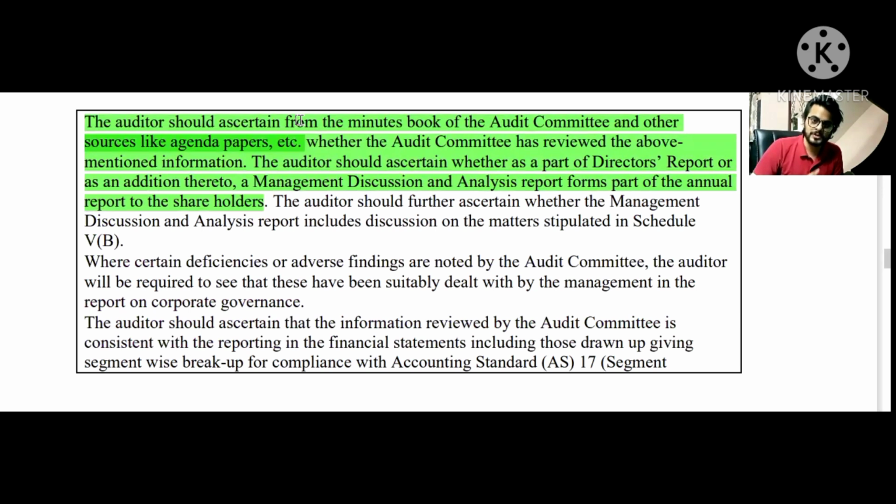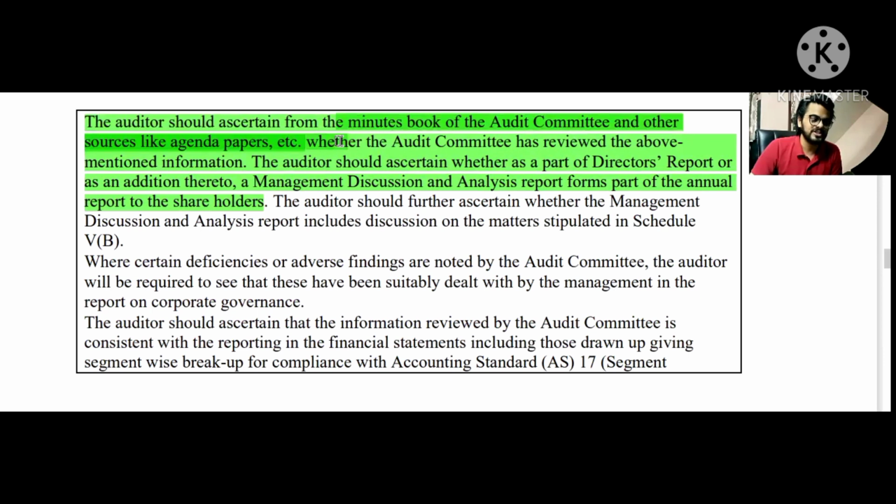If there was no agenda given in the minute book, then the auditor can infer that the same has not been reviewed. All right. So it is basically telling us the process that the auditor should perform in order to verify whether the audit committee has reviewed or not. All right. So the first point talks about the review from the minute book.